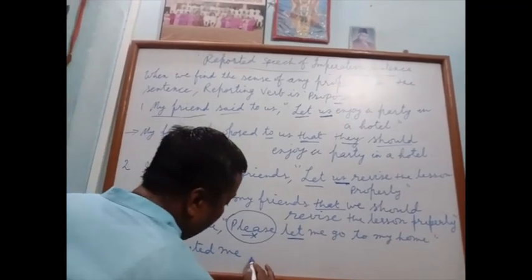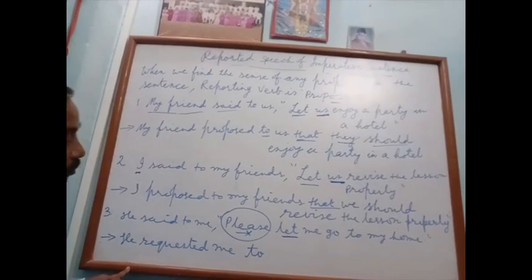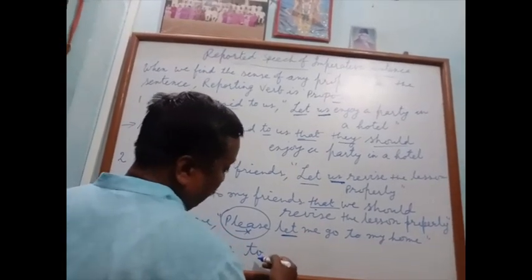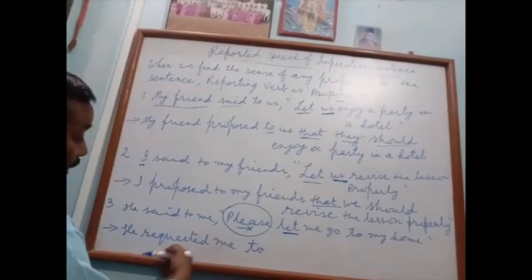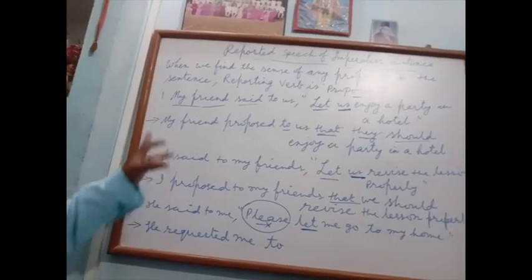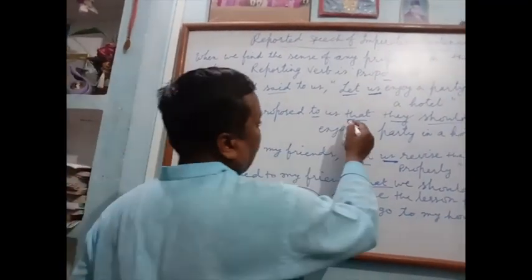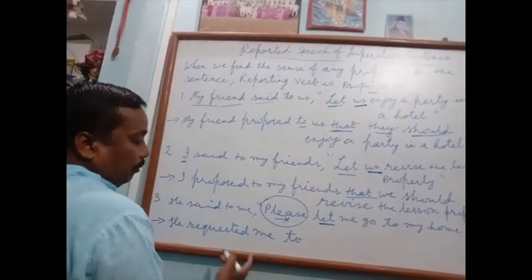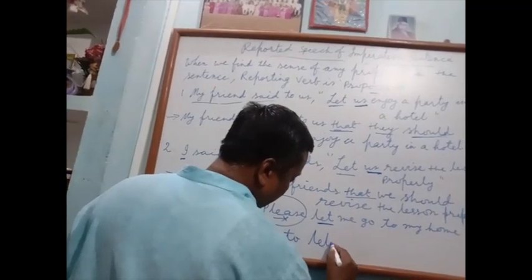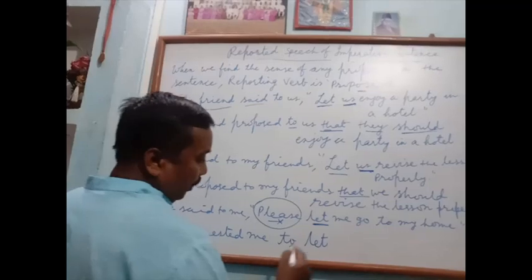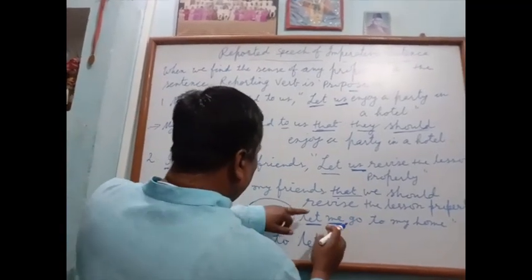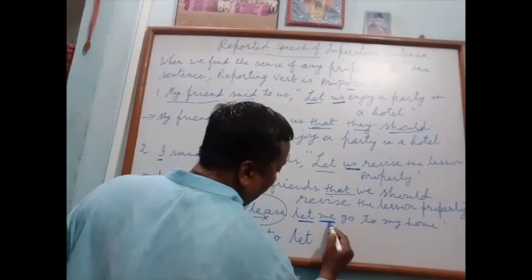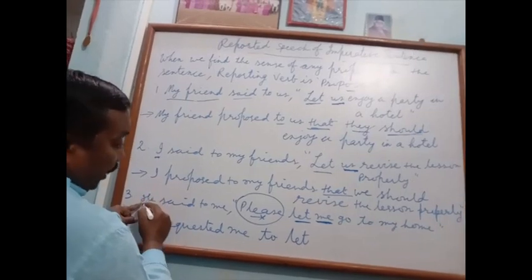Now once again the conjunction "to" will be applied. We said not that, we see let, then that and let will be changed to should? No, because we have a request. Only in the sense of proposal we use the conjunction that and let changes into should. He requested me to, let will remain the same. To let, me changes according to subject he. This is the objective case. So what is the object form of he? Him.